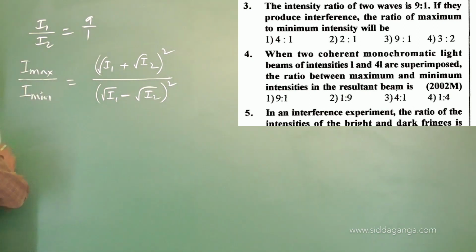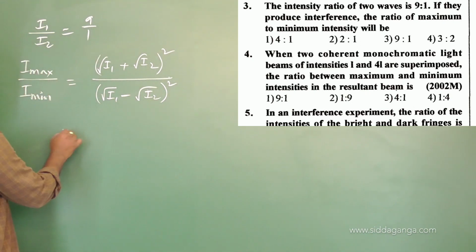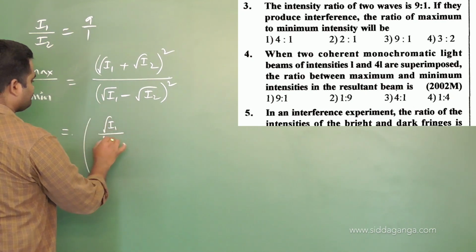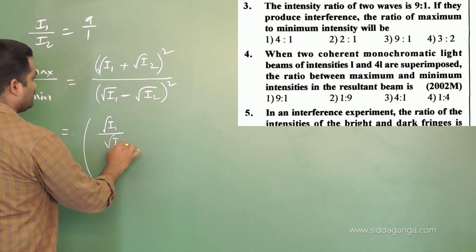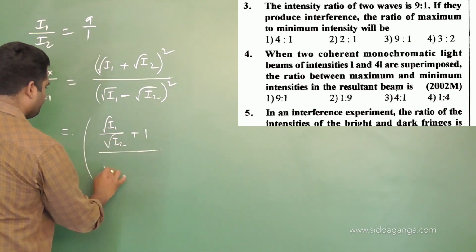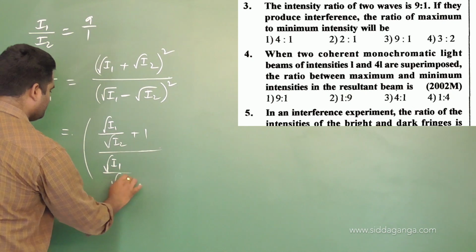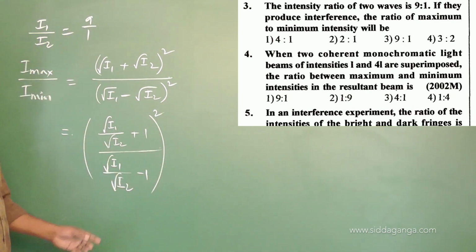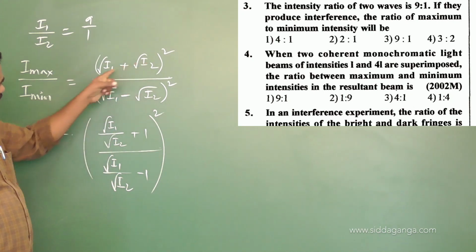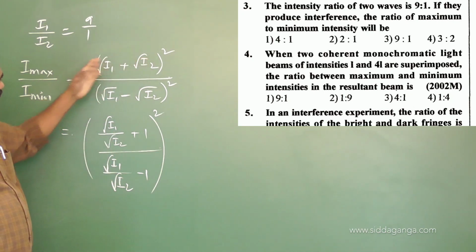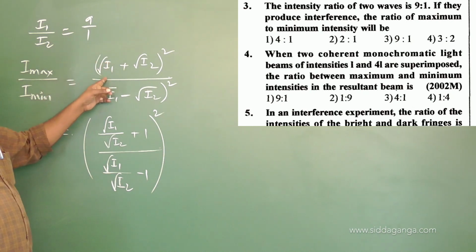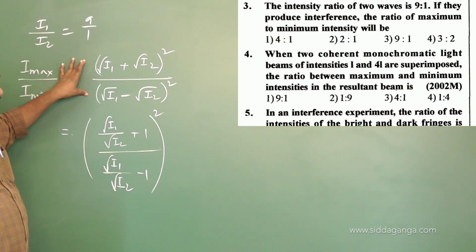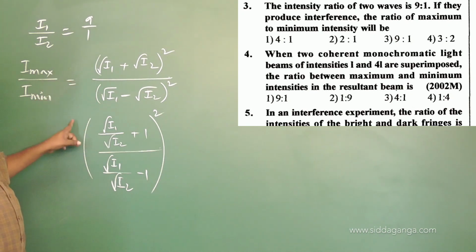So how to write this in terms of the ratio of intensities? See, I will take I2 common. I take I2 out, so what remains is I1 by I2. Here also I have taken I2 out. These I2 and I2 get cancelled, that is why I have not mentioned them, no need to bother.